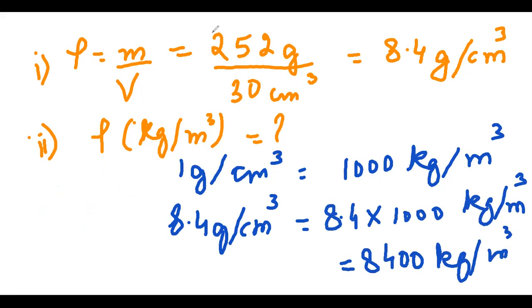So now do it yourself one more time. Try yourself. And then you all can try the 7th question as well on your own using the same formula. In the 7th question, you have to find volume. You use the same formula, put the values and find volume.